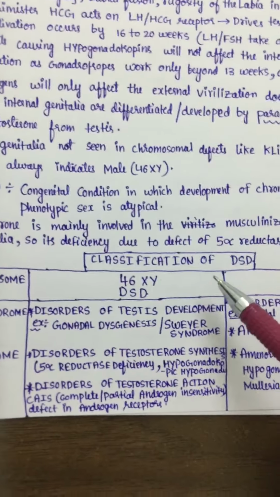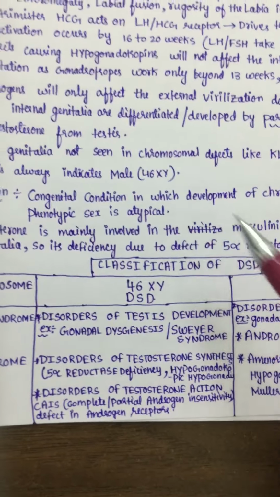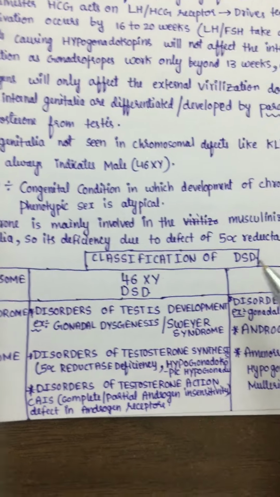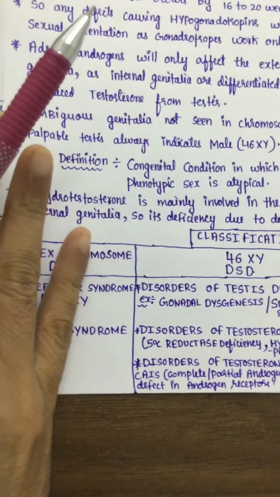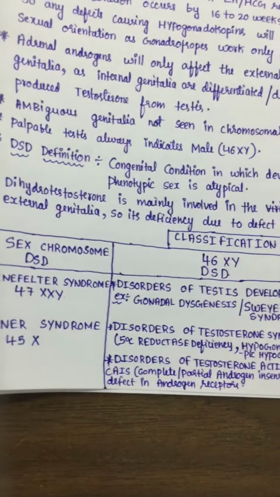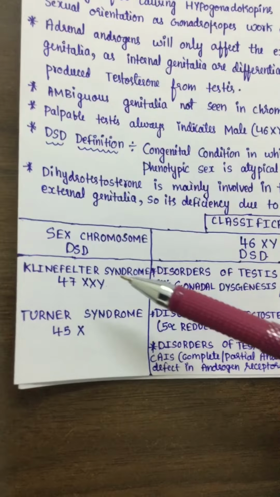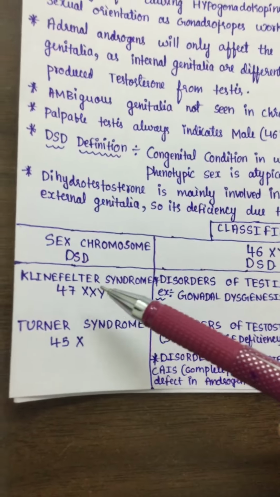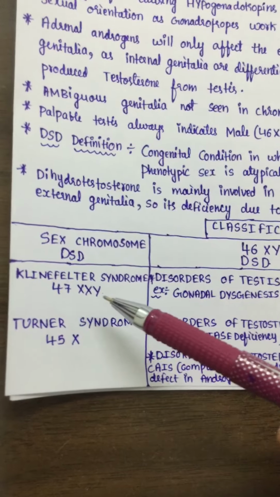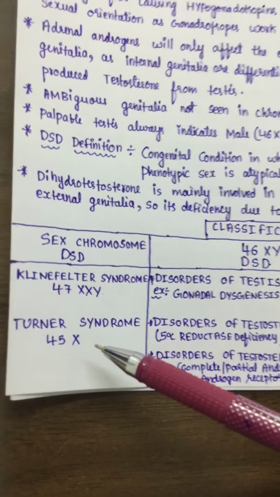Now we will come to the classification. We have seen the definition. Now we will come to the classification of DSD. It can be classified into sex chromosomal DSD, 46XY DSD and 46XX DSD. Sex chromosomal DSD is of two types: Klinefelter syndrome and Turner syndrome. Klinefelter syndrome is 47XXY and Turner syndrome is 45X.